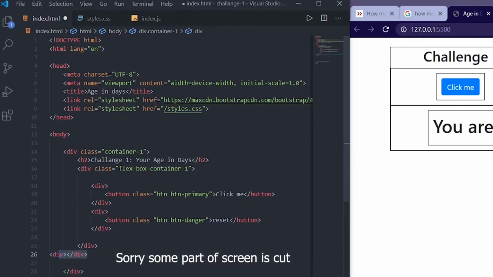This div is nothing but this box, this one, this outer one. So I will give this a class flexbox container 1,